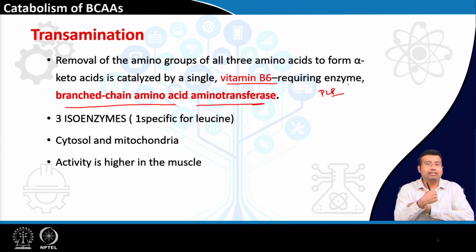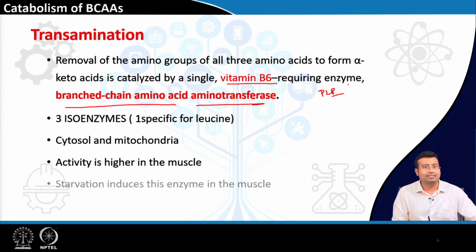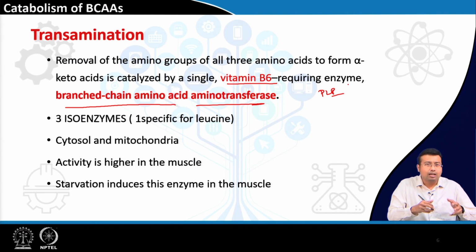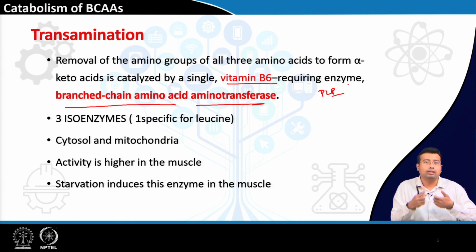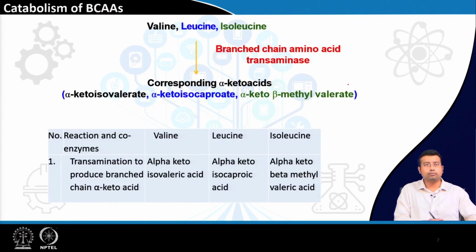Also, the activity is very high in the muscles. And who increases the activity of these enzymes in muscle? Naturally, starvation, when we need to break down more and more branched chain amino acids. When muscle is being degraded to produce energy, then the process of catabolism of branched chain amino acids will start. So, this is the transaminase enzyme.